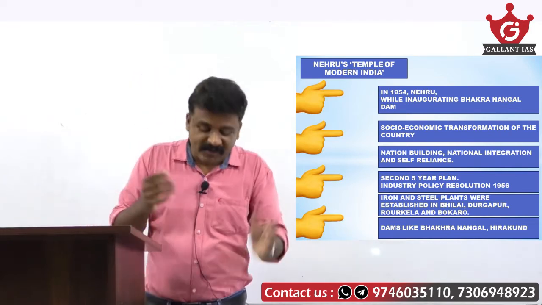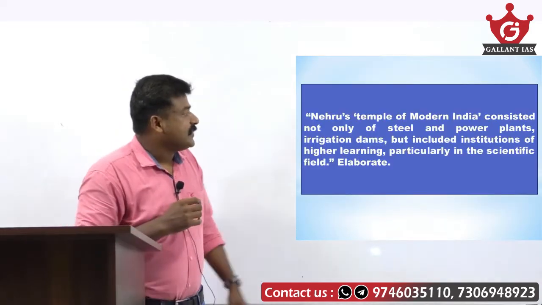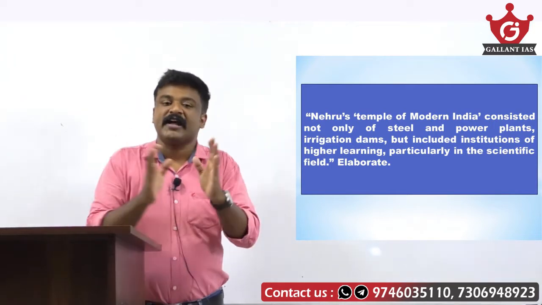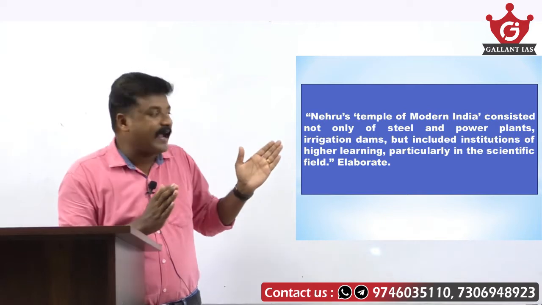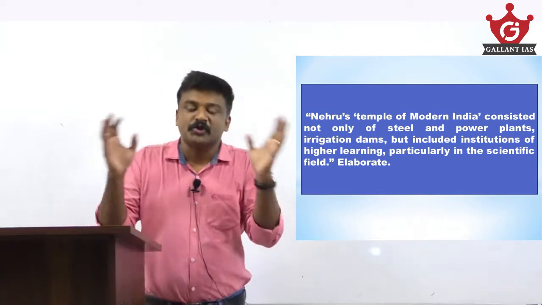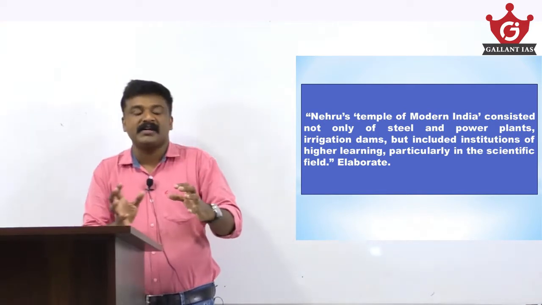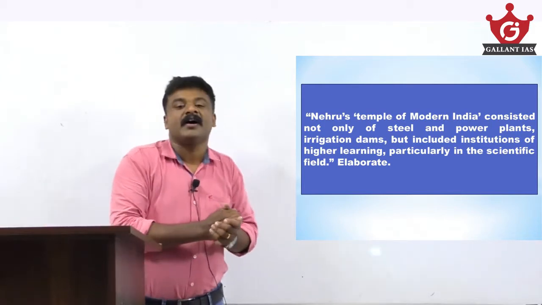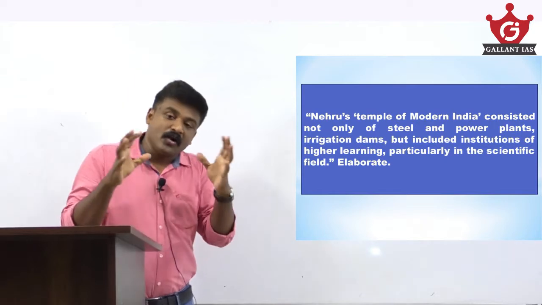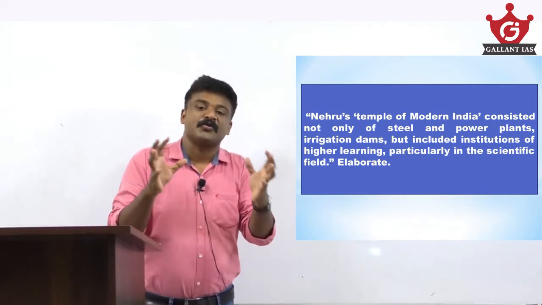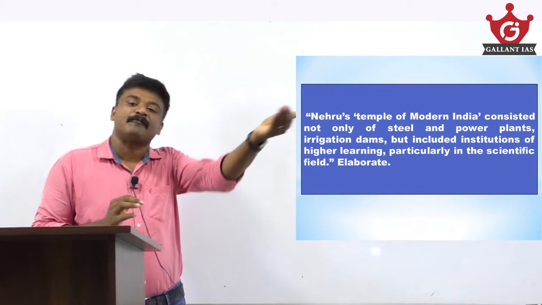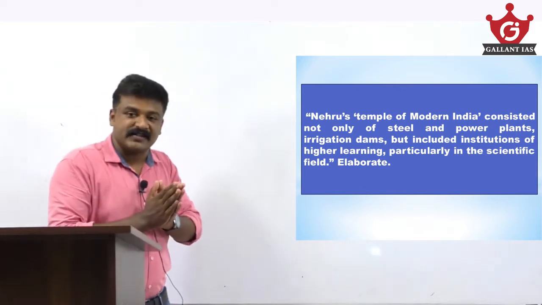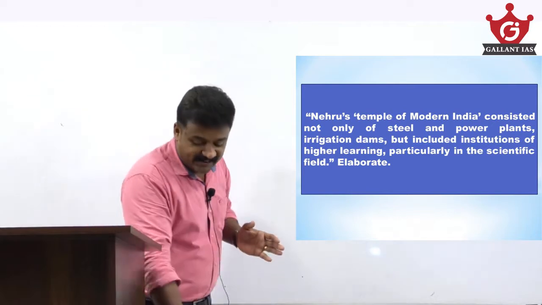In the mains they already asked a question like this: Nehru's Temple of Modern India consisted not only of the steel and power plants or irrigational dams, but also institutions of higher learning, especially in the scientific field. This is a question they asked in the optional paper, and there are lots of examples of history questions in the optional frequently repeated in the GS1 paper also. The same questions are being asked in GS1 also. So let's have an analysis of this.